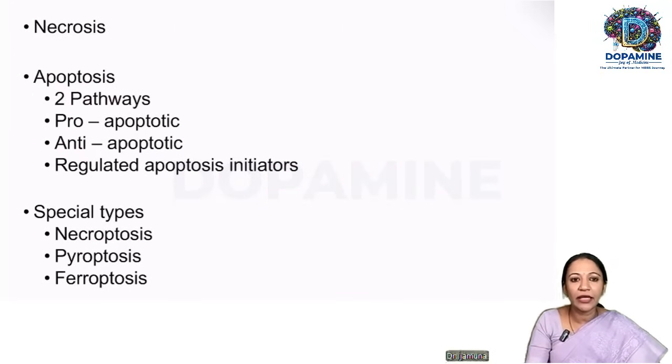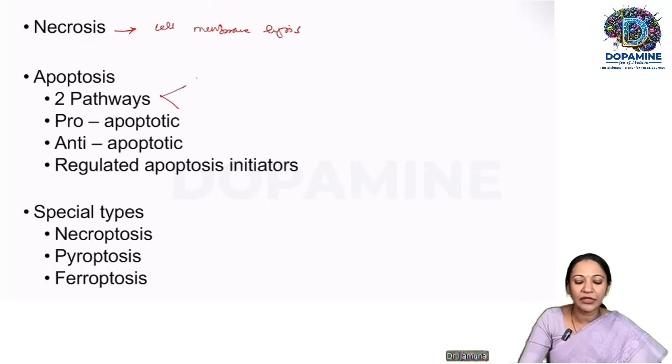So we'll have a quick recap. So we all know what is necrosis here. The first change that will happen in necrosis is cell membrane lysis. So there is a lysis of the cell membrane. And in apoptosis, there are 2 pathways. We have the intrinsic pathway, which is dependent on the mitochondria, and we have the extrinsic pathway. So intrinsic pathway involves caspase 8. Extrinsic pathway involves the caspases 9 and 10, and they all merge to have the common pathway. So in the common pathway, we have caspases 3 and 6.